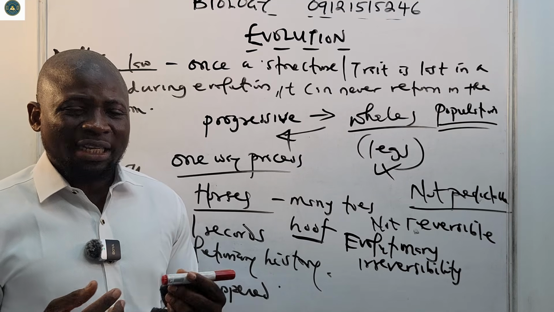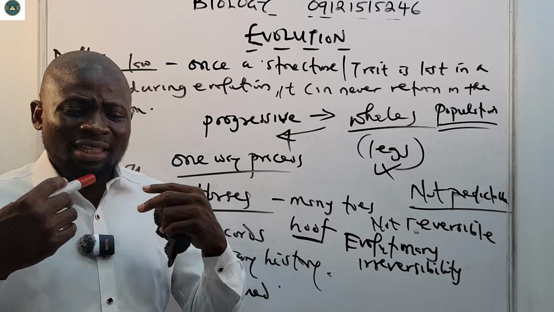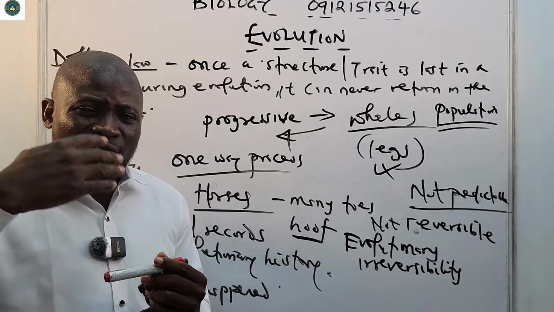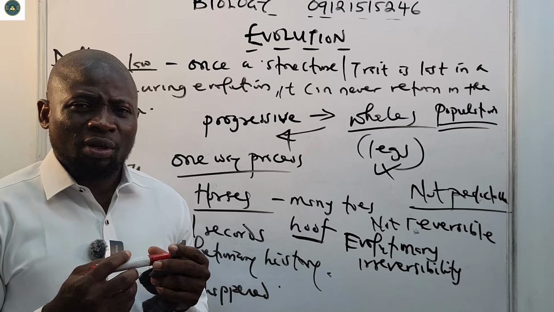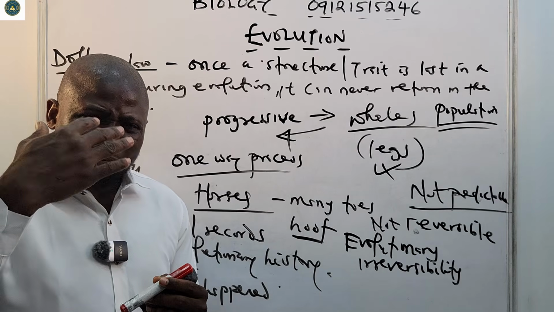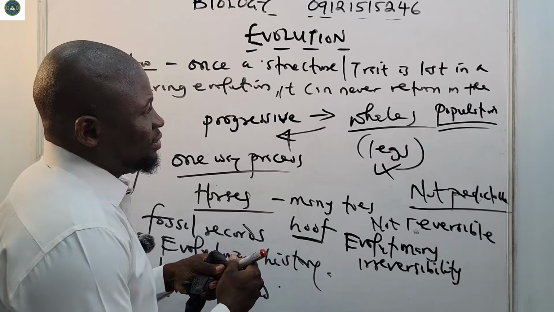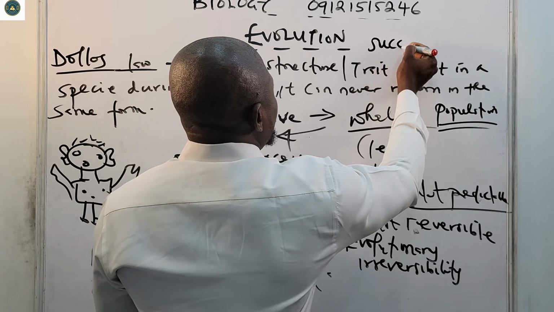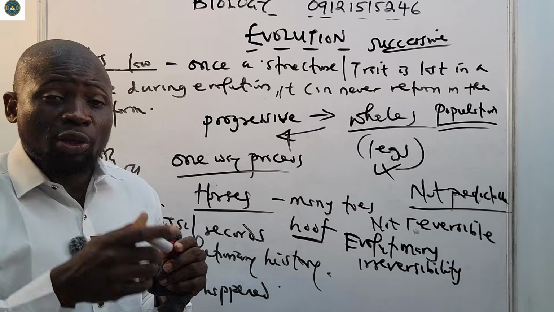Evolution is with respect to successive generations, not just you, not just me alone. It's not just about you and I alone.